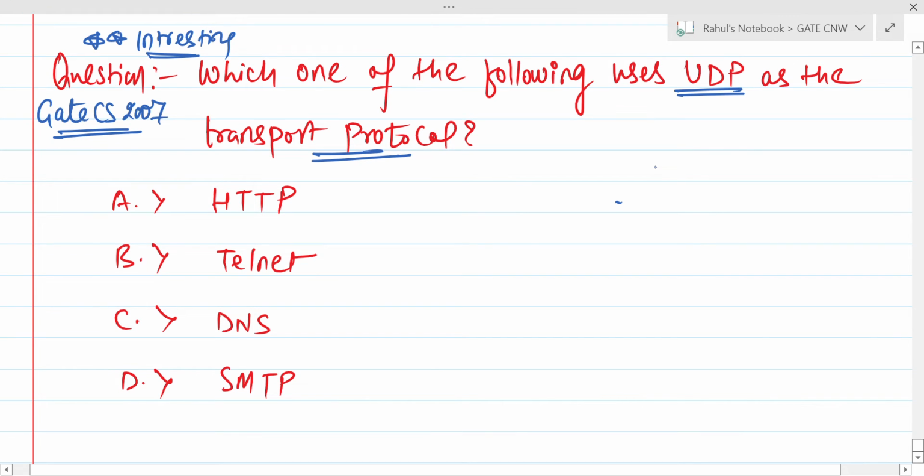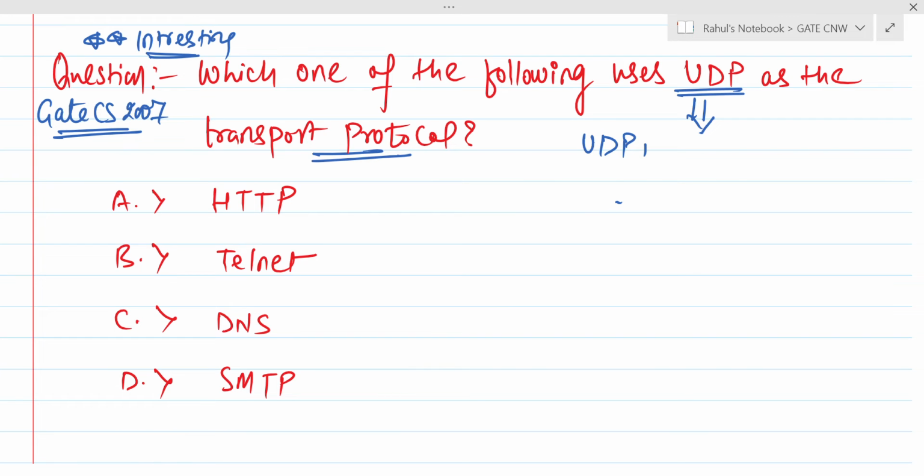Which one of the following uses UDP as a transport layer protocol? So we must have to know about UDP. UDP is connectionless. TCP is connection oriented. UDP is connectionless. It is also stateless.